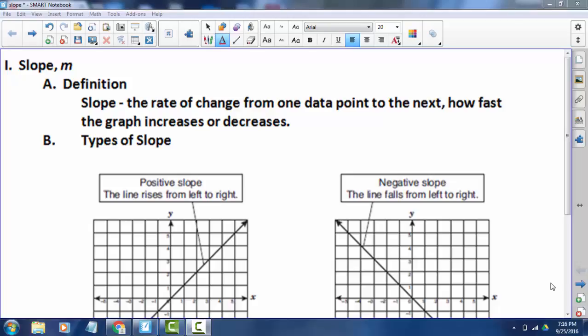We're going to be talking about slope. Slope has the symbol of M. I don't know why. I always talk about it though, it's because it's the way the line moves. So M stands for move.